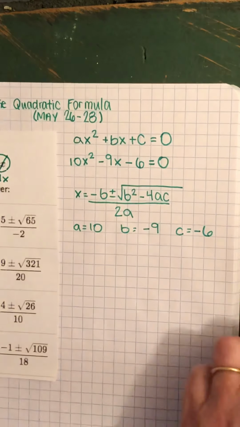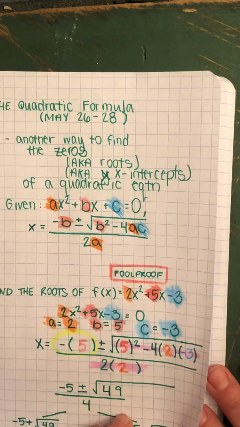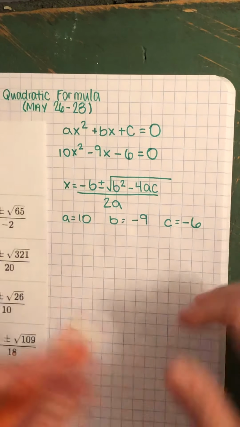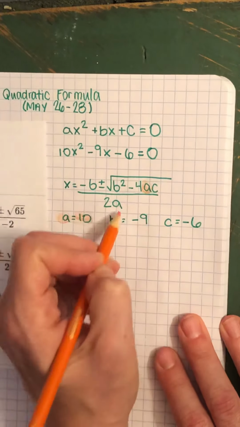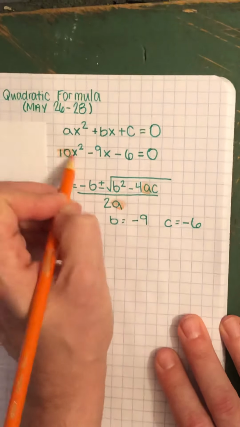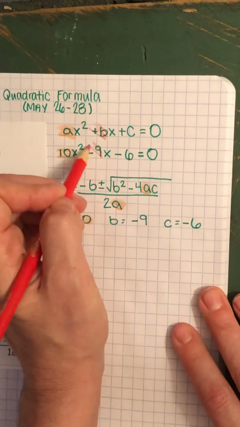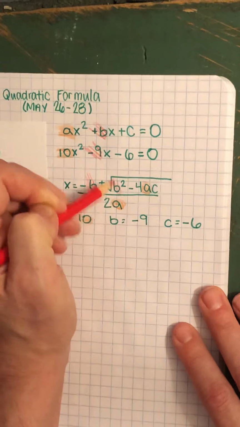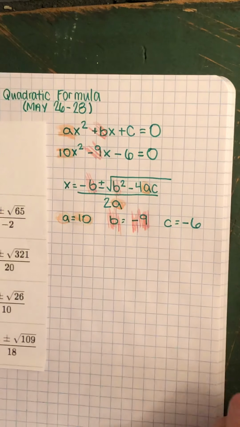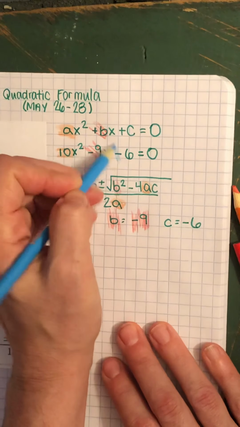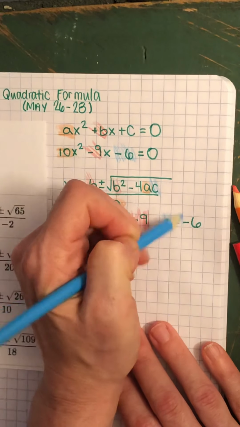Okay, so let's use the same colors we used for the notes, just for continuity. So my a is orange, my b is red, and my c is blue. c is just a one-timer up in that quadratic formula.